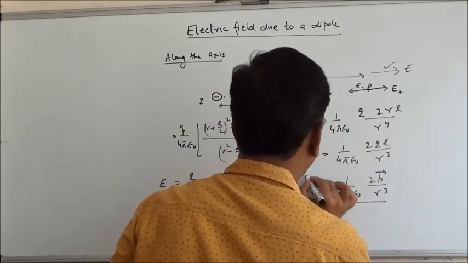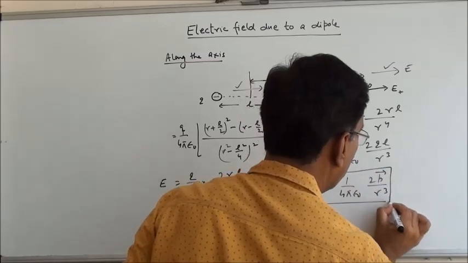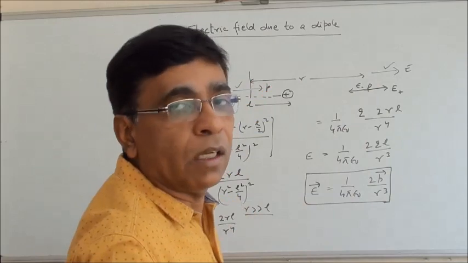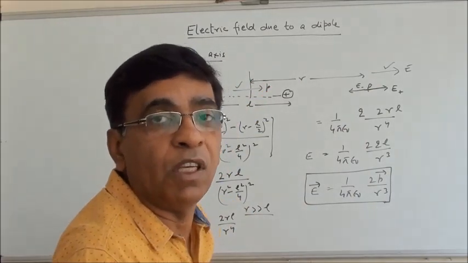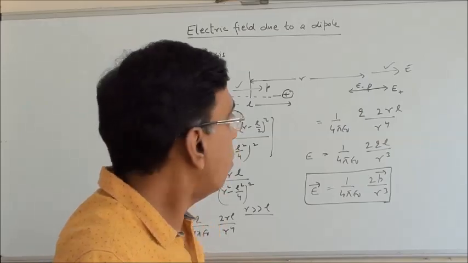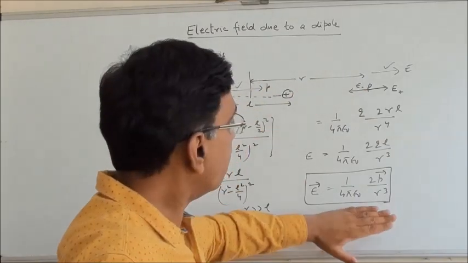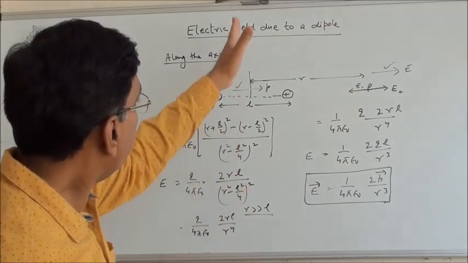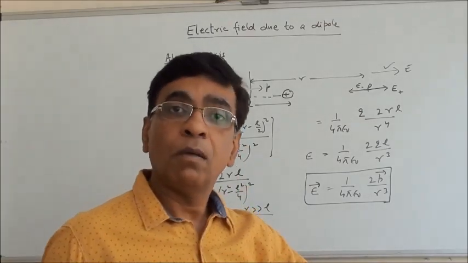So this is how we can write the field produced due to the dipole on the axial position, or we also call it the end-on position. End-on position or the axial position. This is the field produced. Next, I will take the field on the perpendicular bisector.